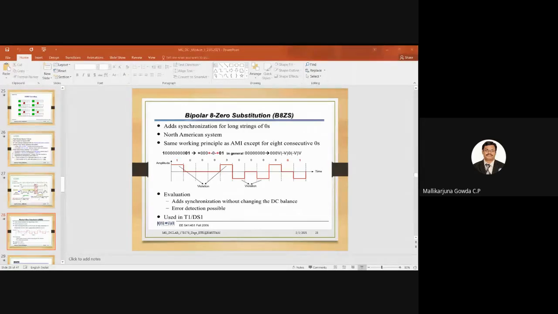Okay, sir. So the aim is to eliminate a long sequence of zeros. With that, we can eliminate the DC component, so there will be transitions in the data. Okay, so this is about B8ZS. Let me discuss B3ZS and B6ZS in the next class. Is that fine?